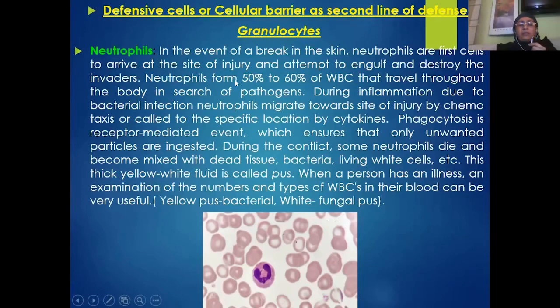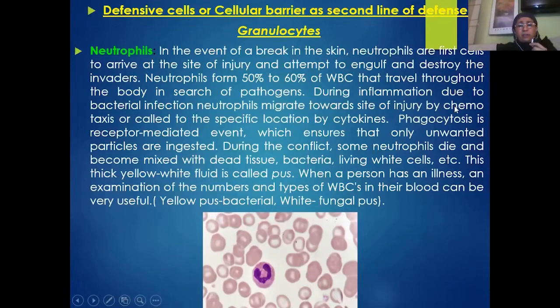Neutrophils form 50 to 60% of WBC, and they travel throughout the body in search of pathogens. That's why I call them the Hoysala policeman of our body. Just like Hoysala police, these neutrophils are always traveling throughout the body in search of pathogens, whether there is an infection or not. But there will always be entry of pathogens in the body. Our body is continuously interacting with the environment.